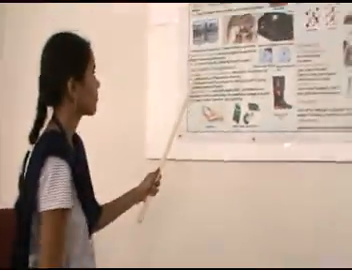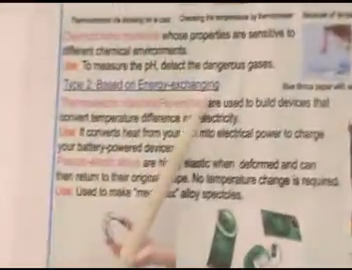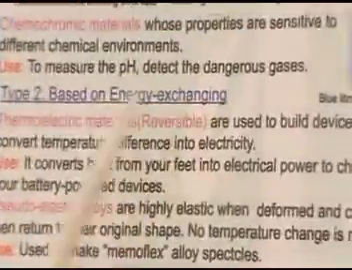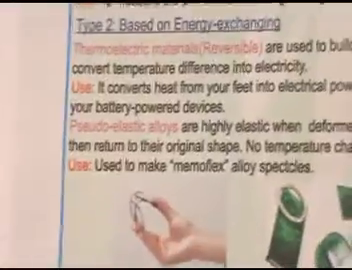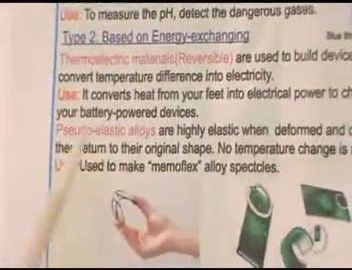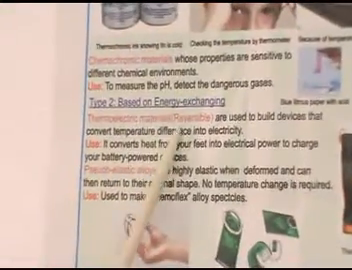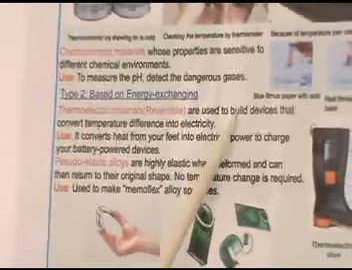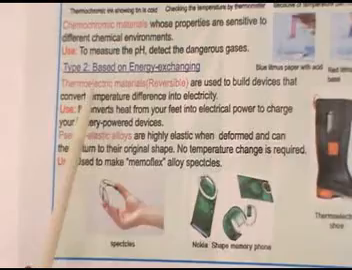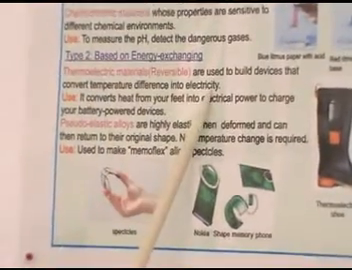Now coming to type 2 materials, based on energy exchanging. Energy exchanging means one form of energy converts into another form of energy. There are many type 2 materials. Let us see them one by one. The first one is thermoelectric materials. Thermoelectric materials give electricity from a temperature difference.